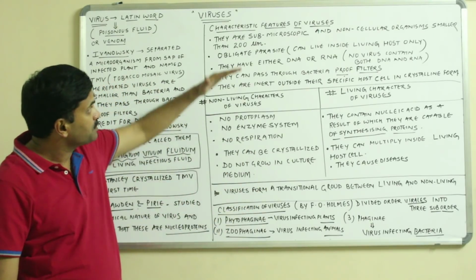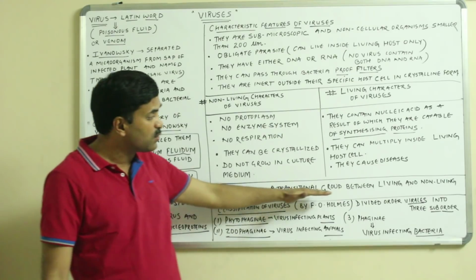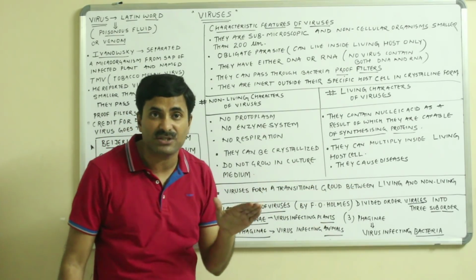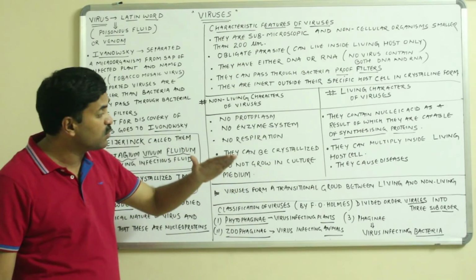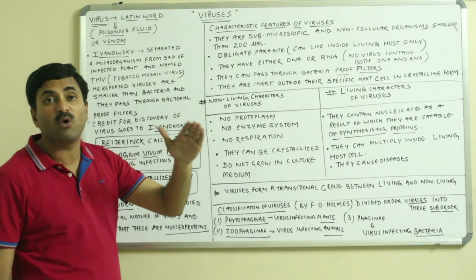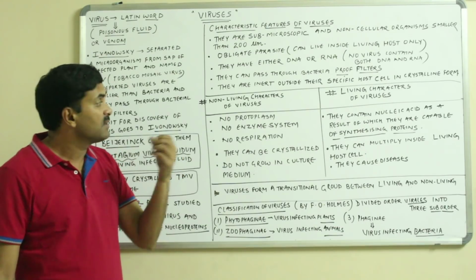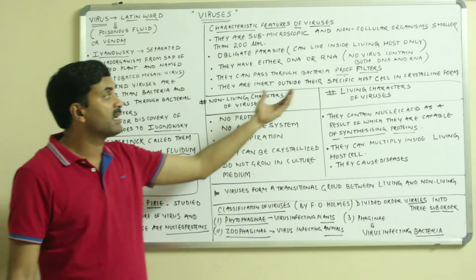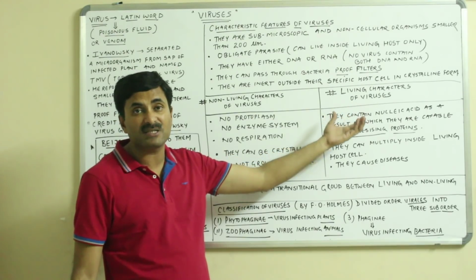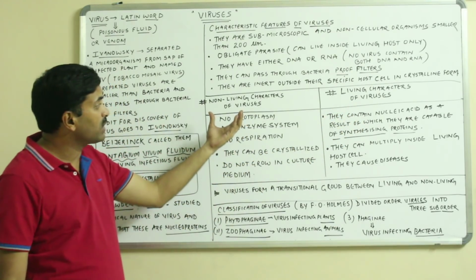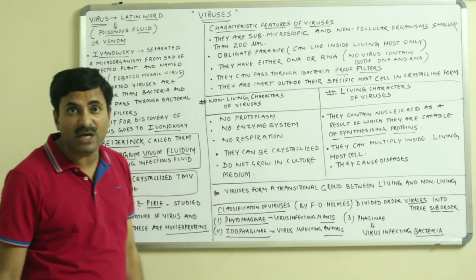Now we must know that viruses form a transitional group between living and non-living organisms. We can say that they have some non-living characters and some living characters. When we are discussing the viruses, we must know what the non-living characters and the living characters of the viruses are.